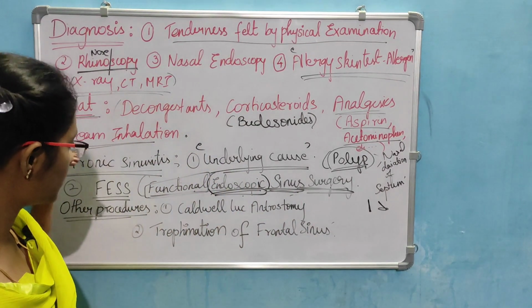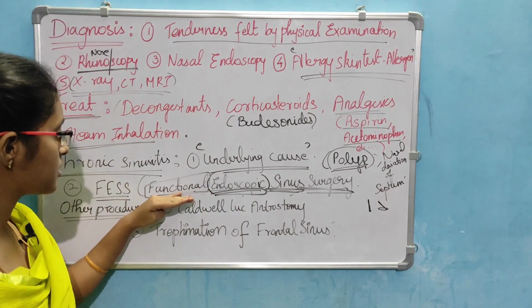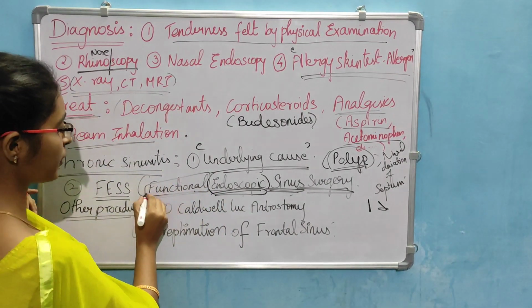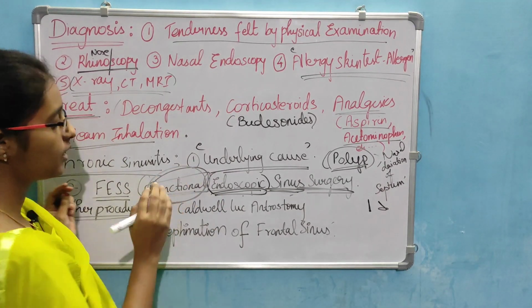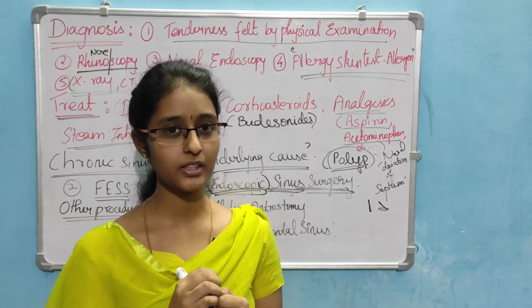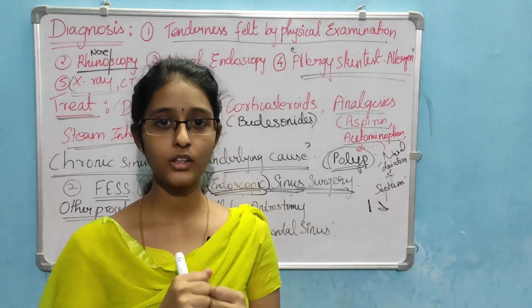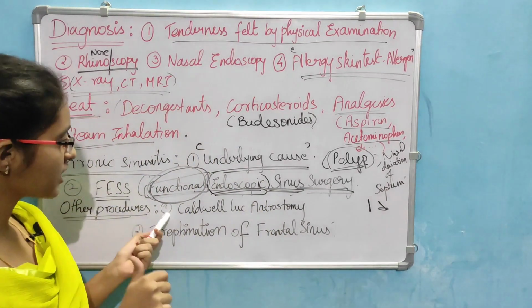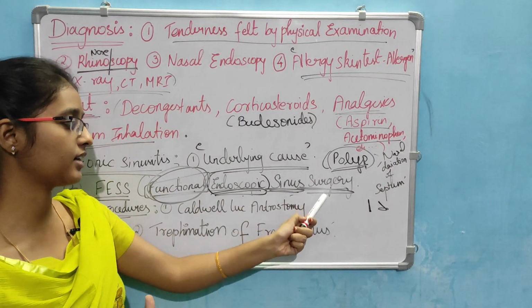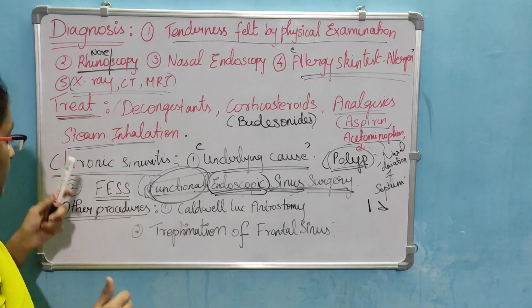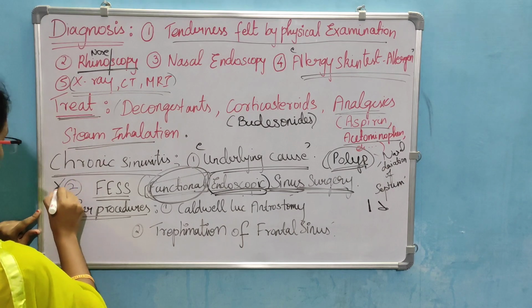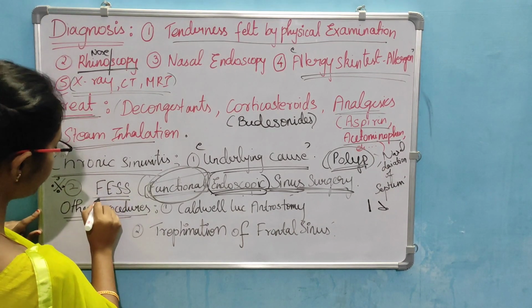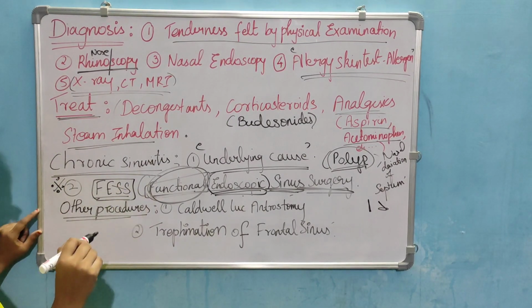If we do surgery, we should not damage the normal function of the sinus. So normal function is maintained, that is moistening the nasal cavity and resonating the voice. For that, functional endoscopic sinus surgery is done. This is the most important surgery, so remember this name very well.